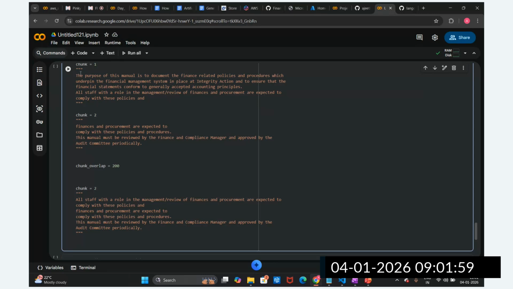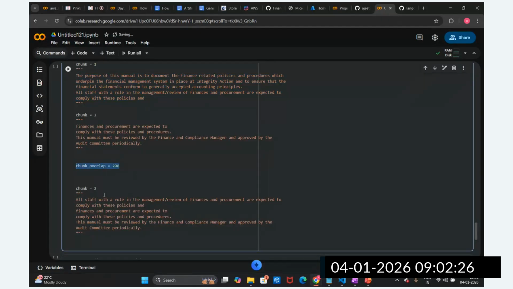Our objective is to split based upon the character, first of all based on the paragraph. If this is not possible, if the paragraph size is greater than the chunk size, then we have to break this paragraph into groups of sentences. But sentences are still broken here. In that case, we have to patch up this broken sentence, and we patch it up with the help of chunk overlap.